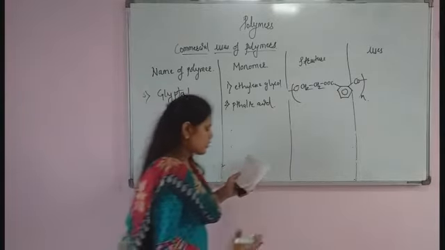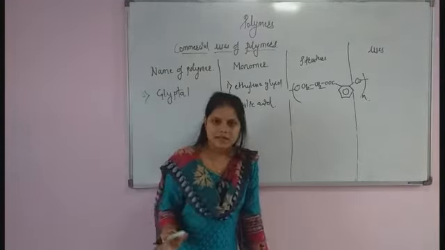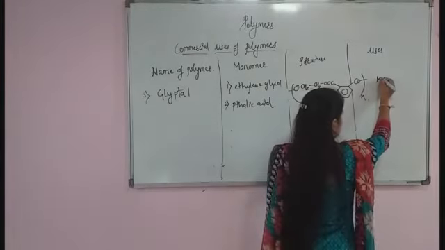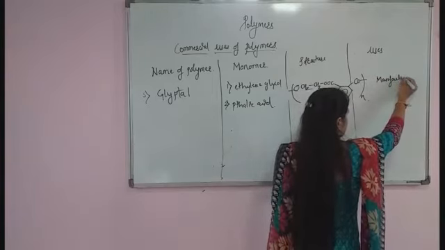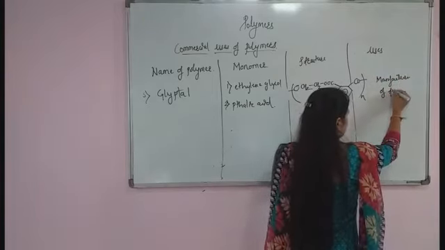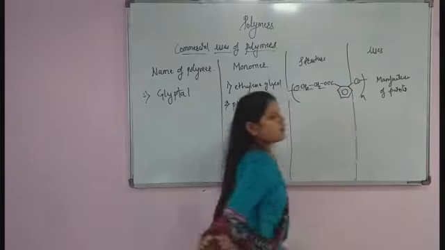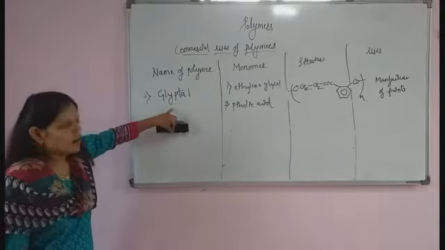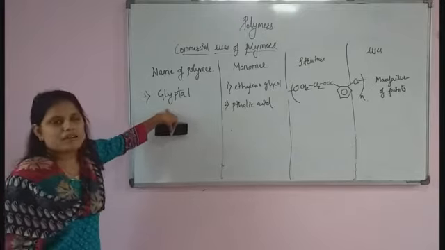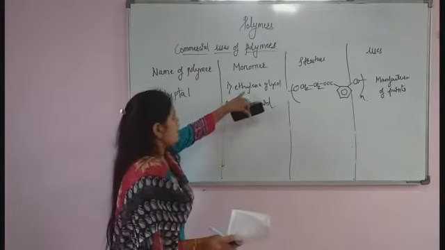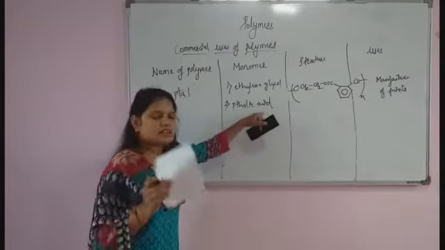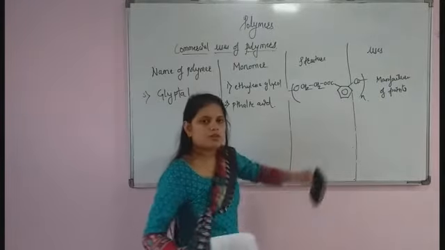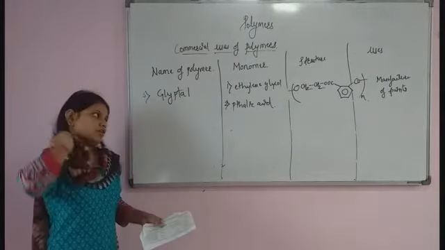And what is the use of Glyptal? It is used for the manufacture of paints. So remember, Glyptal is also a polymer, and the formation of Glyptal requires two monomers. First will be ethylene glycol and second will be phthalic acid. When they are combined together, there is a formation of Glyptal. So this is the structure of Glyptal, and it is used for the manufacture of paints.